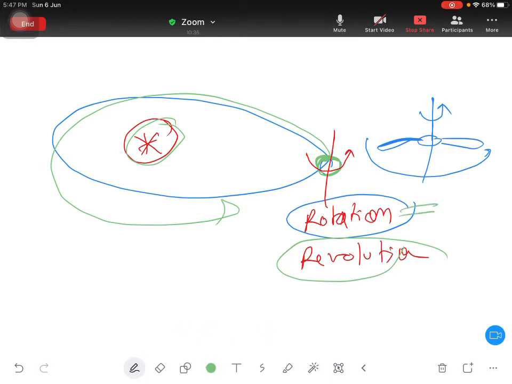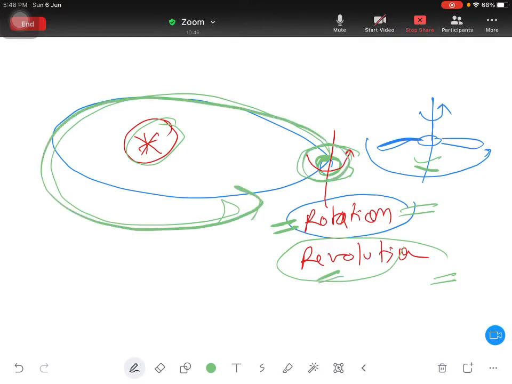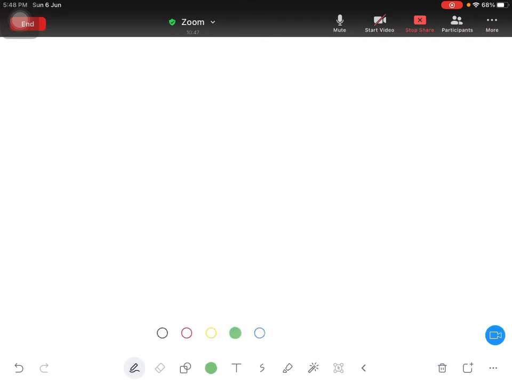Okay, so rotation is different, revolution is different. When you talk about rotation, a fan is the example, or the self-rotation of the earth. Revolution means when the earth is revolving around the sun. And other than that, the main logic here is what is kinematics and what is kinetics.